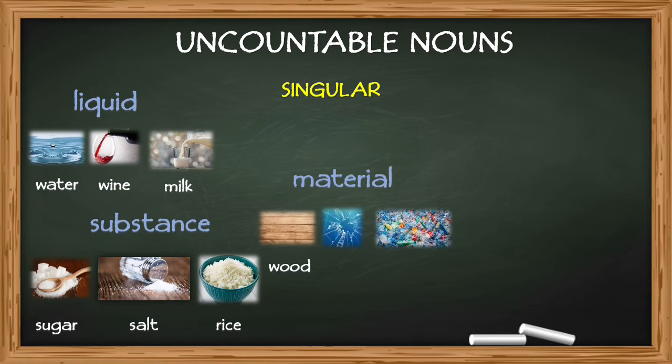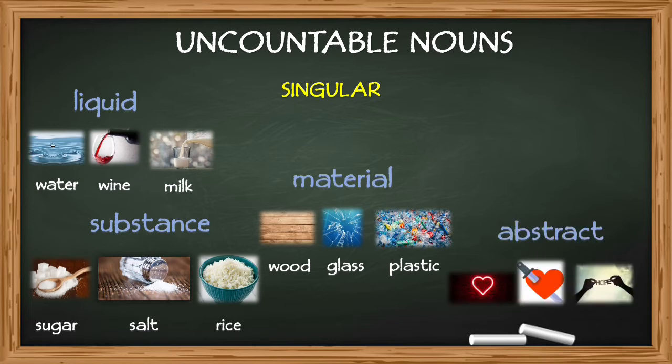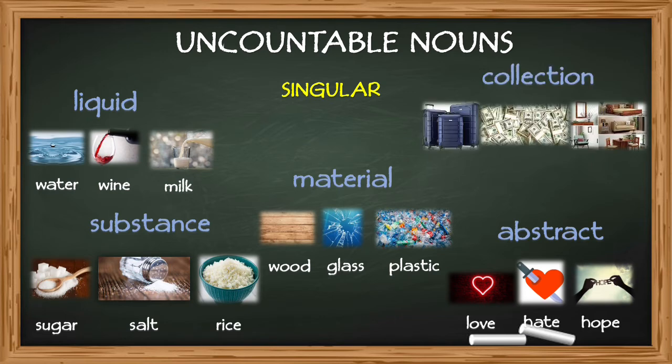Material, like wood, glass, plastic. We're talking about abstract names, something like love, hate, hope. And talking about nouns that are a collection of things like luggage, money, and furniture.